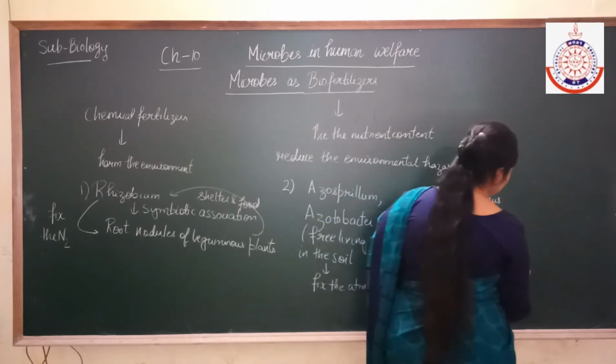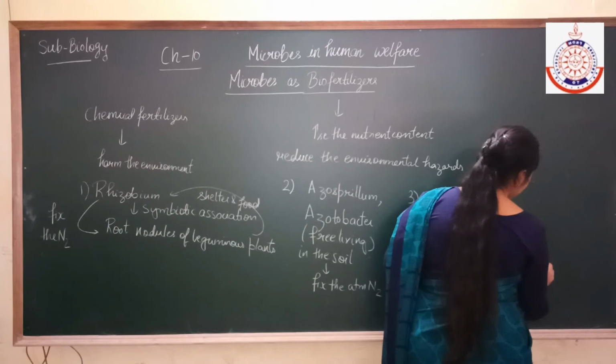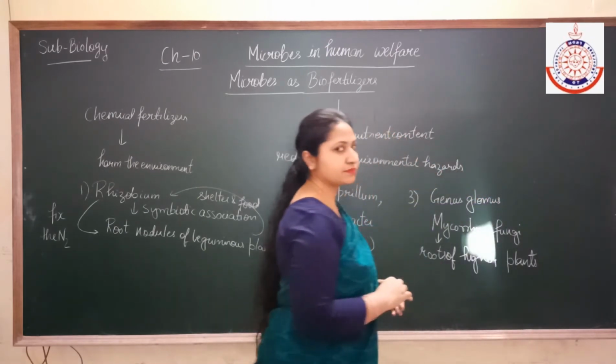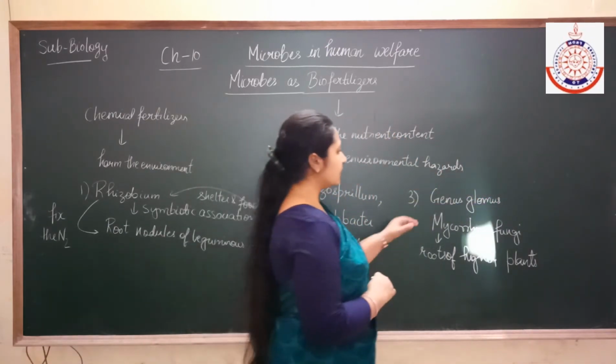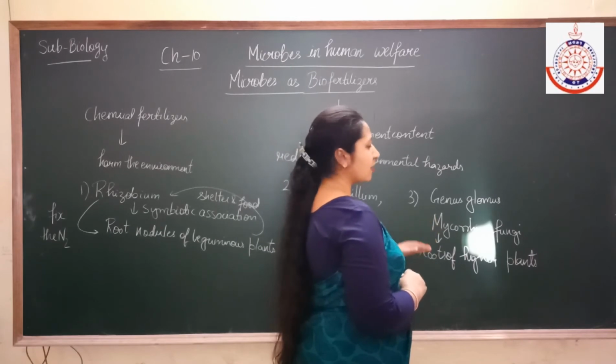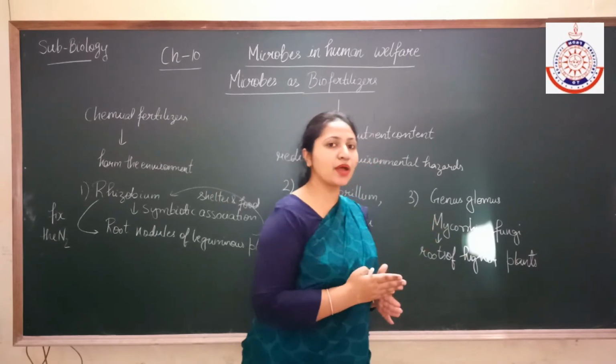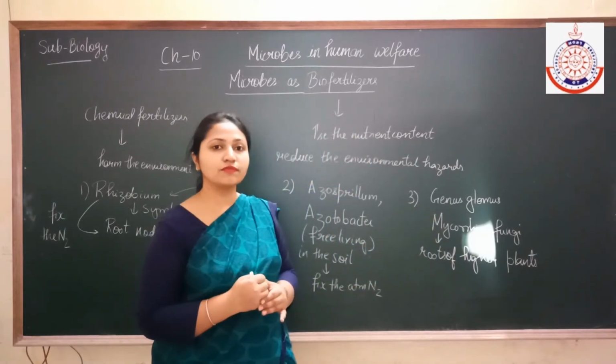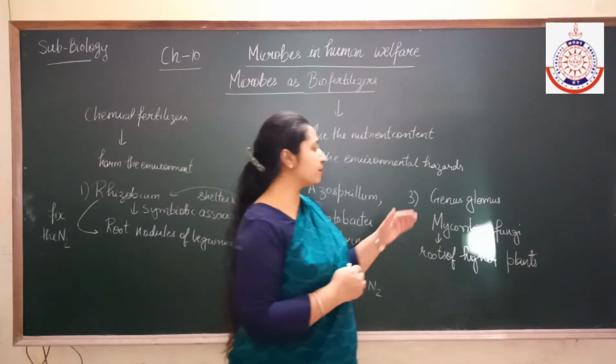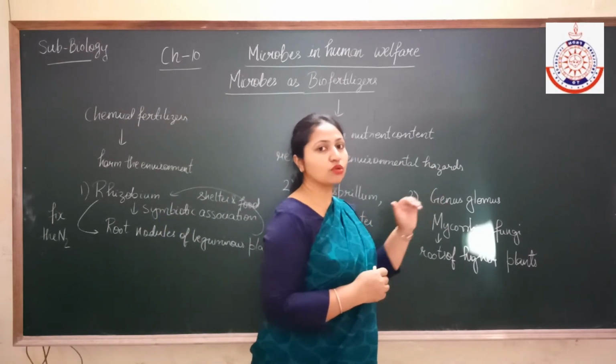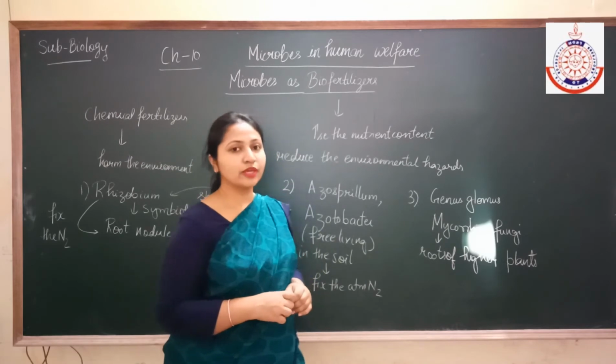They are present in a symbiotic association with the roots of the higher plants, and they belong to genus Glomus. Okay.